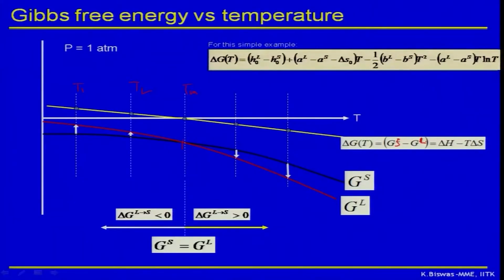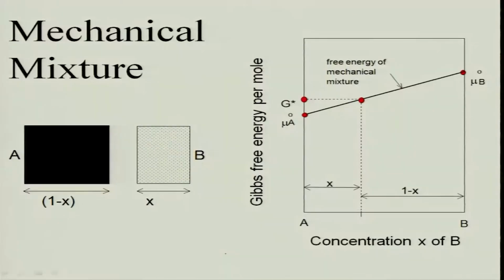So if that is the case, then delta G below Tm, temperature less than Tm, is less than 0, and above the melting temperature, or above Tm, it is greater than or equal to 0. That is clear, because GS is higher here than GL, so it is greater than 0. GS is lower here than GL, so it is less than 0, and at the melting temperature they are equal.